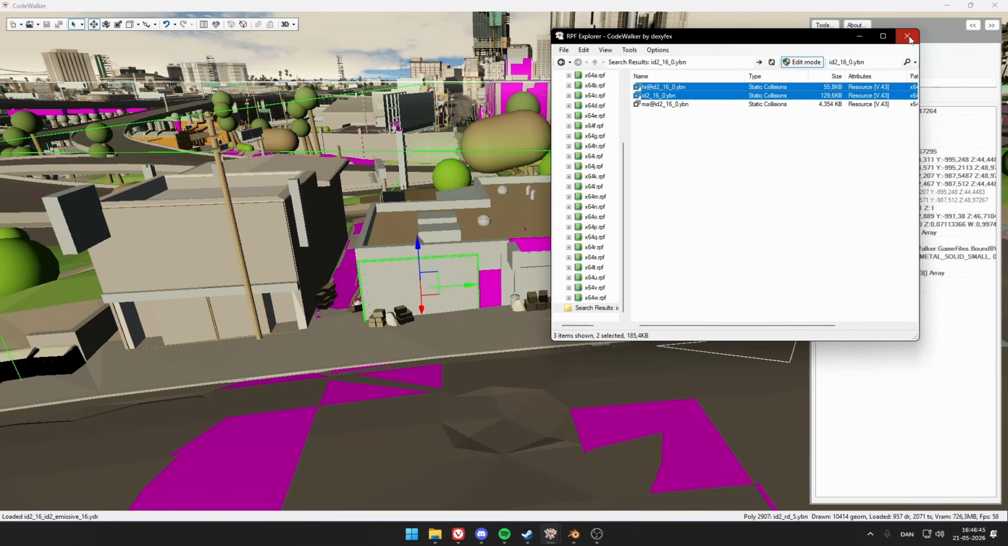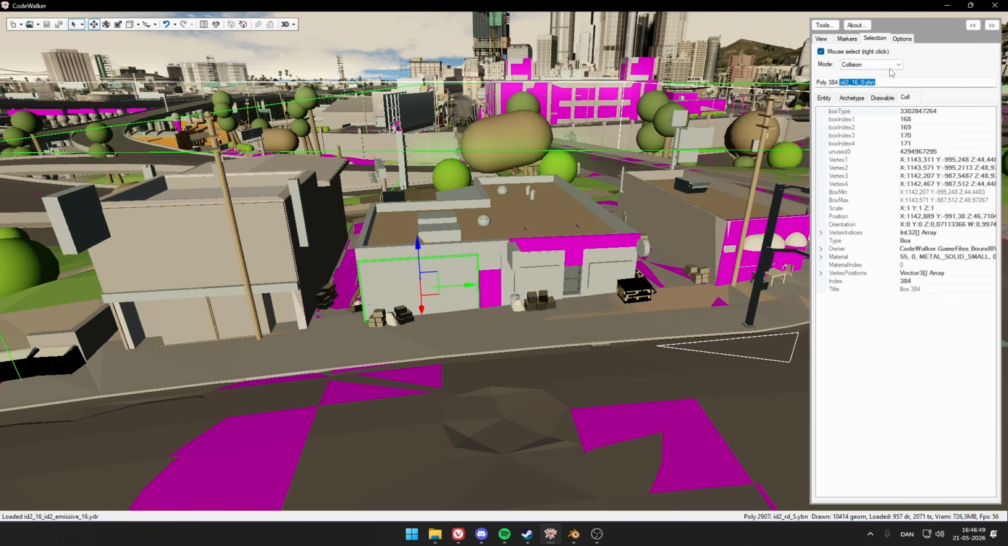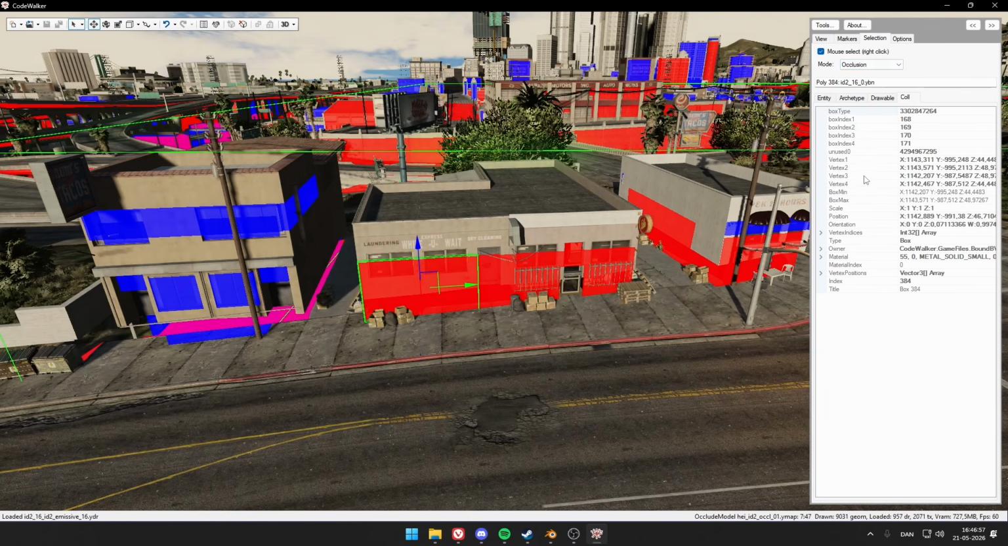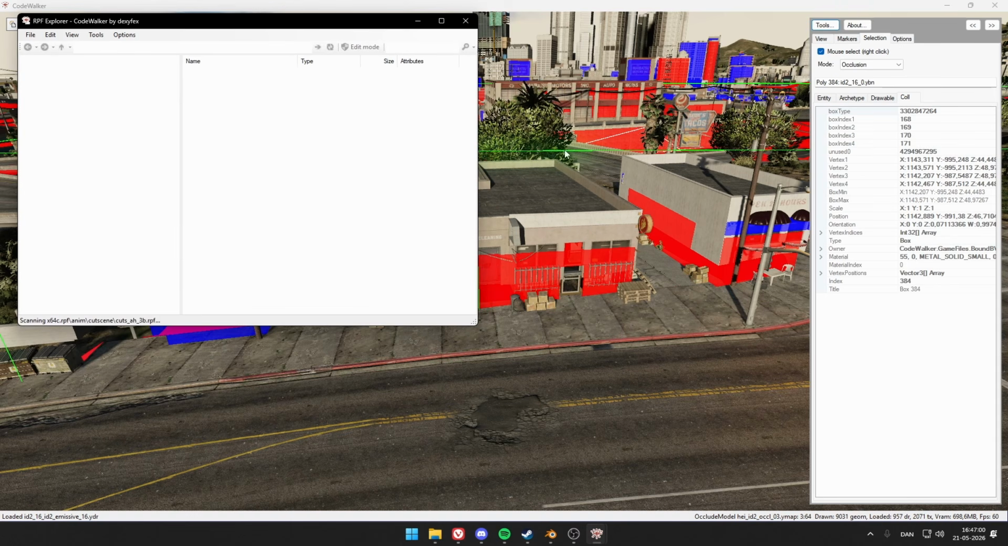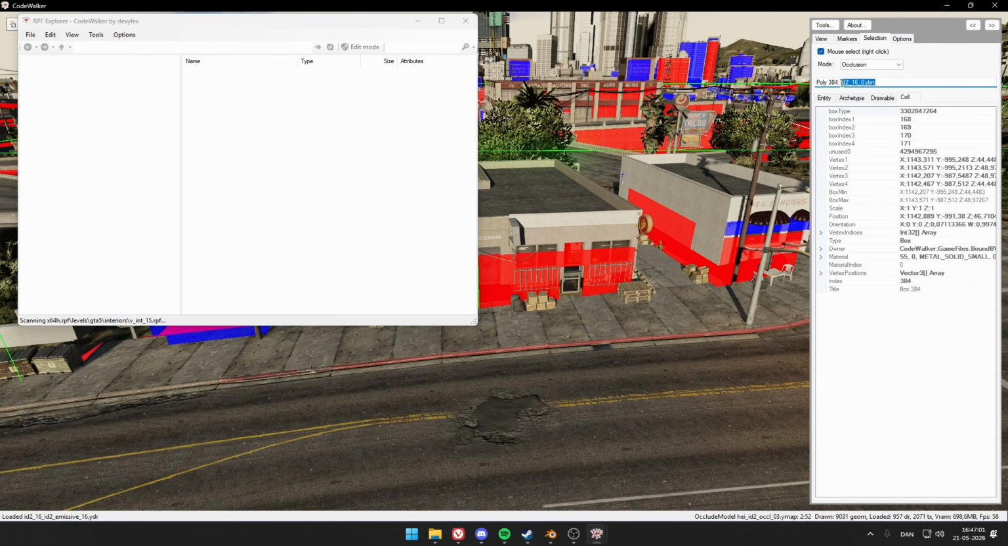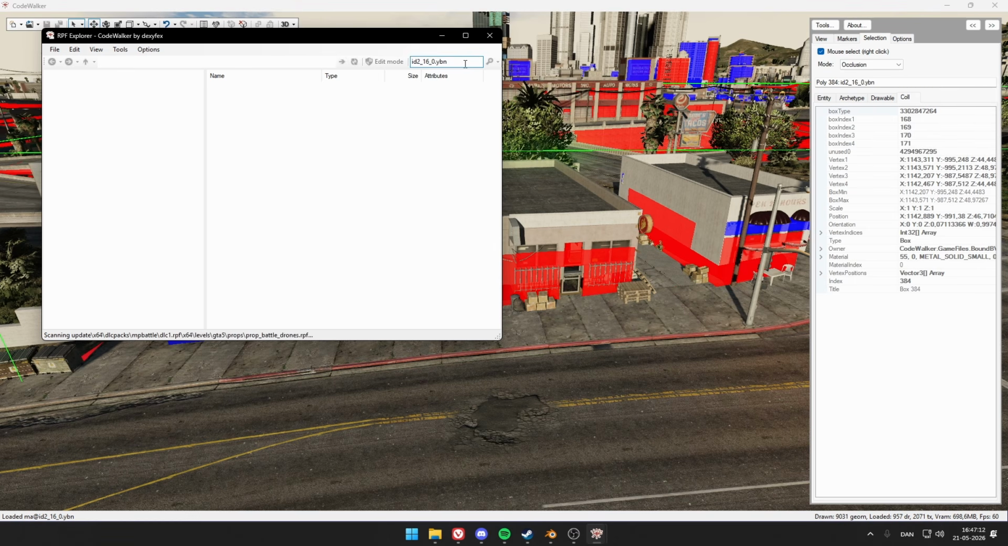Amazing. Now we are almost done. I closed it by accident. We would also like to take our occlusions. So in here, occlusions, I'll just open it up again, take this poly file as well. Occlusions make it so like when you're on the inside, you cannot hear the outside. So take this one and just go ahead and export that as well.